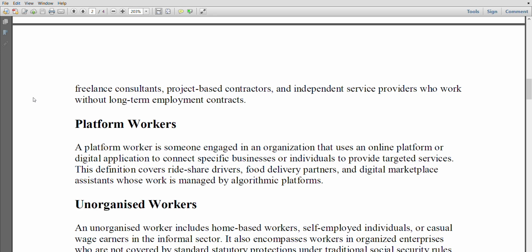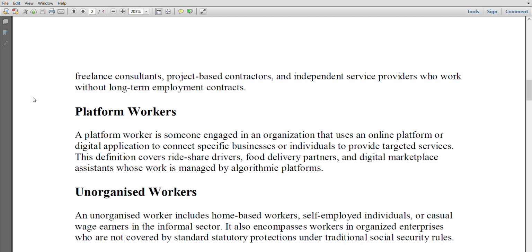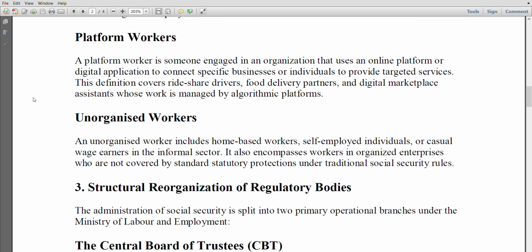This definition covers rideshare drivers, food delivery partners, and digital marketplace assistants whose work is managed by algorithmic platforms. Unorganized workers. An unorganized worker includes home-based workers, self-employed individuals, or casual wage earners in the informal sector. It also encompasses workers in organized enterprises who are not covered by standard statutory protections under traditional social security rules.